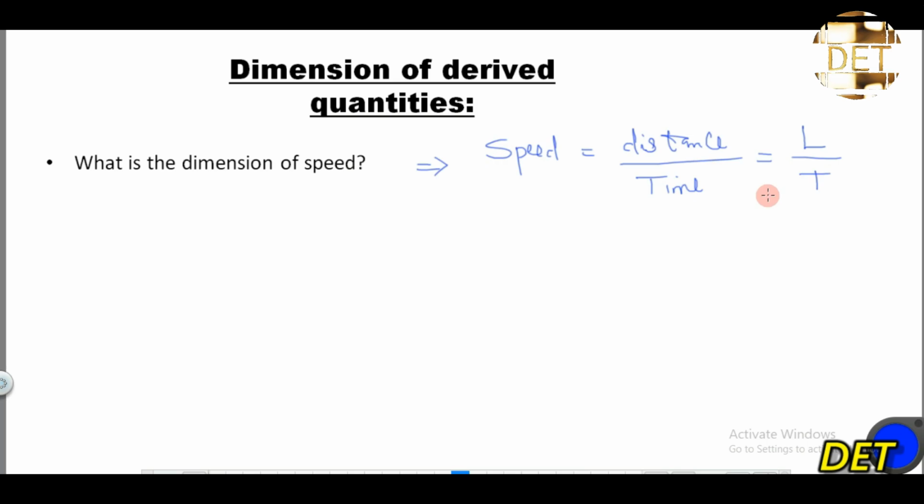T. So the dimension for speed will be equal to L over T, or LT raised to the power of minus 1. LT raised to the power of minus 1 simply means L all over T. So this is my dimension for speed. We have just expressed it in terms of fundamental quantities.